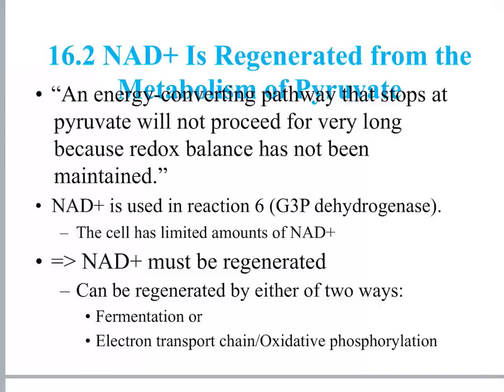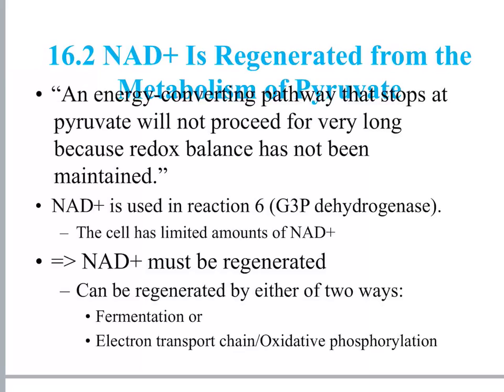So 16.2 says NAD+ is regenerated from the metabolism of pyruvate. Okay, so this is about glycolysis. Glycolysis starts with glucose and ends with pyruvate, but it can't continue by itself. Pyruvate has to be converted to something else that will allow for the regeneration of NAD+. NAD+ is an important coenzyme that is part of reaction 6 of glycolysis.